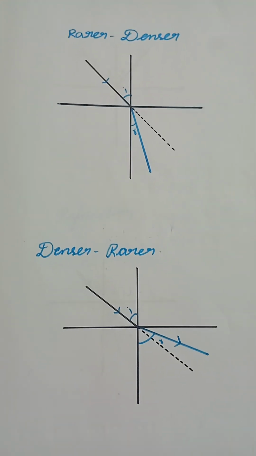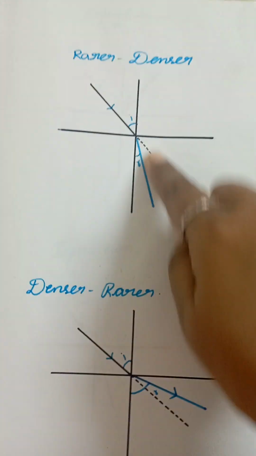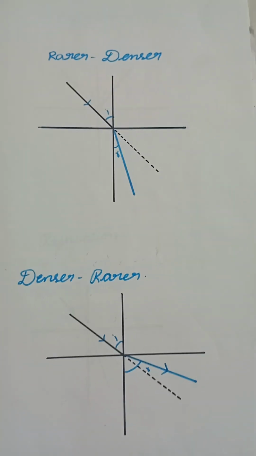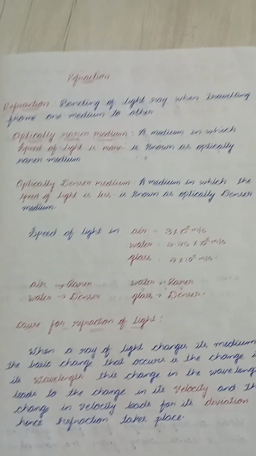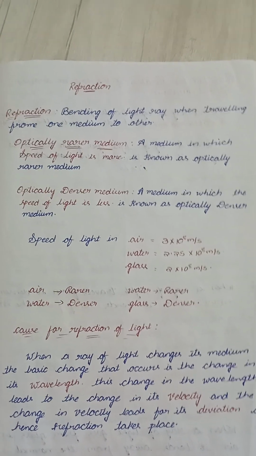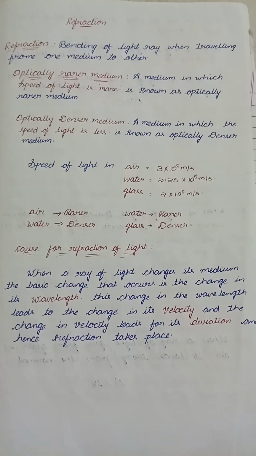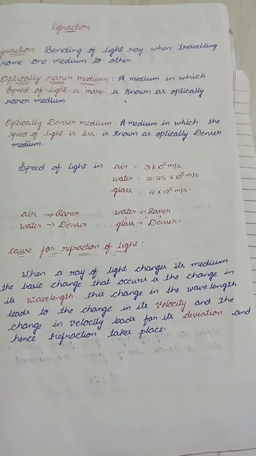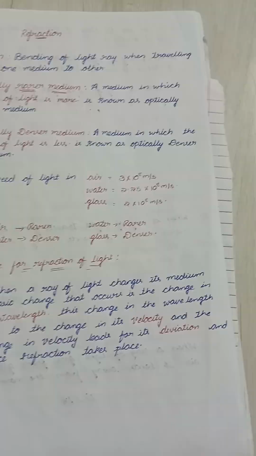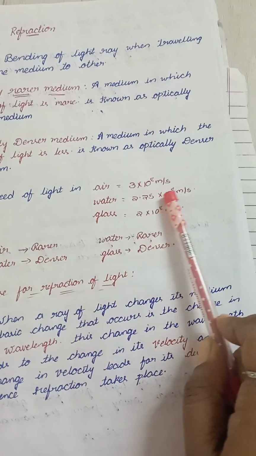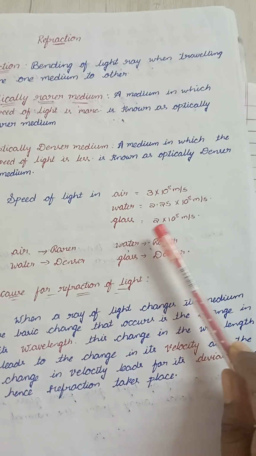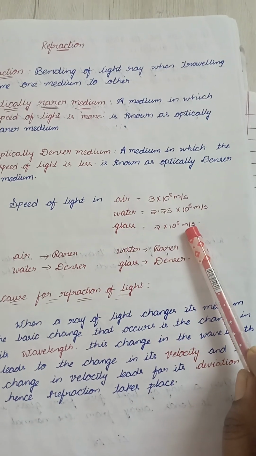What is refraction? It is the bending of a light ray when traveling from one medium to another medium. As we discussed in the last class, the speed of light in air is 3 × 10^8 meters per second, the speed of light in water is 2.25 × 10^8 meters per second, and the speed of light in glass is 2 × 10^8 meters per second.